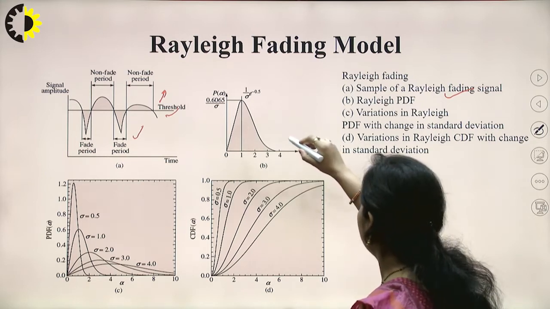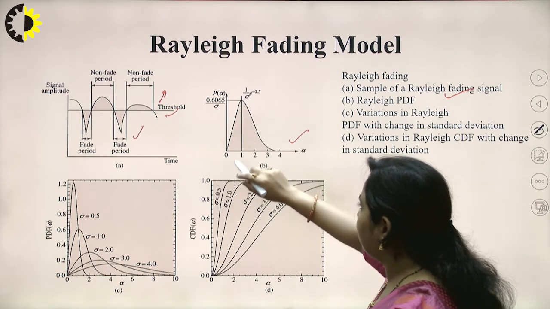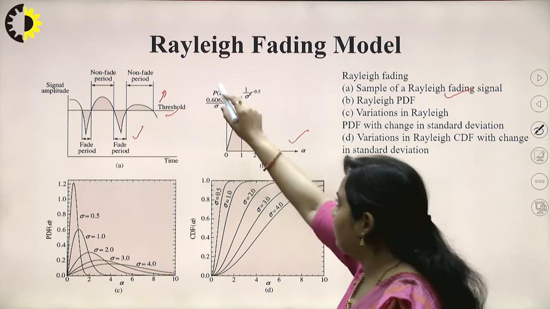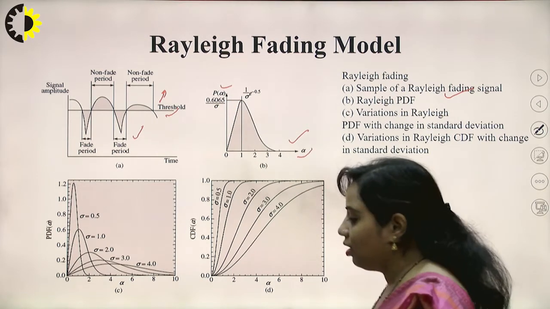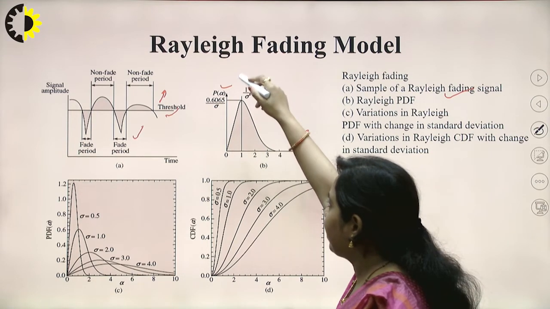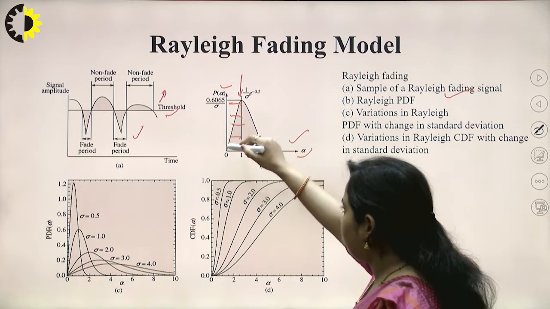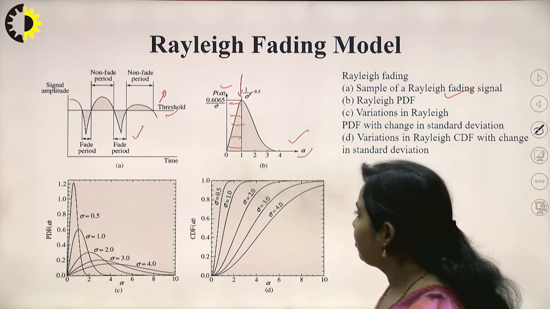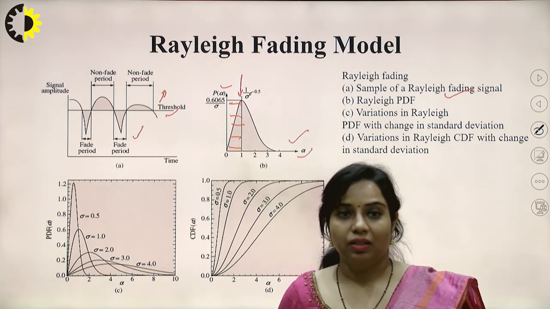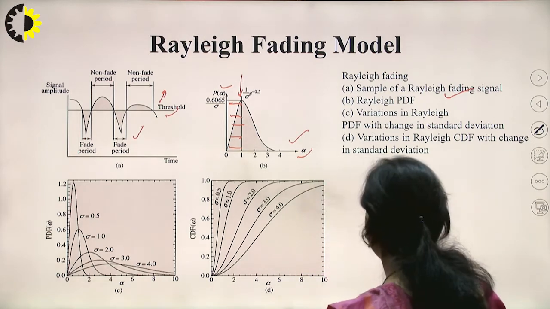This is a Rayleigh PDF. This is a very common Rayleigh probability density function. This graph has been drawn between p of alpha and alpha. Alpha is the parameter. Its value can be 0, 1 and 2, and you can see over here that at 1 its value is maximum. So that is a Rayleigh channel model. Now C is showing the variation in the Rayleigh.